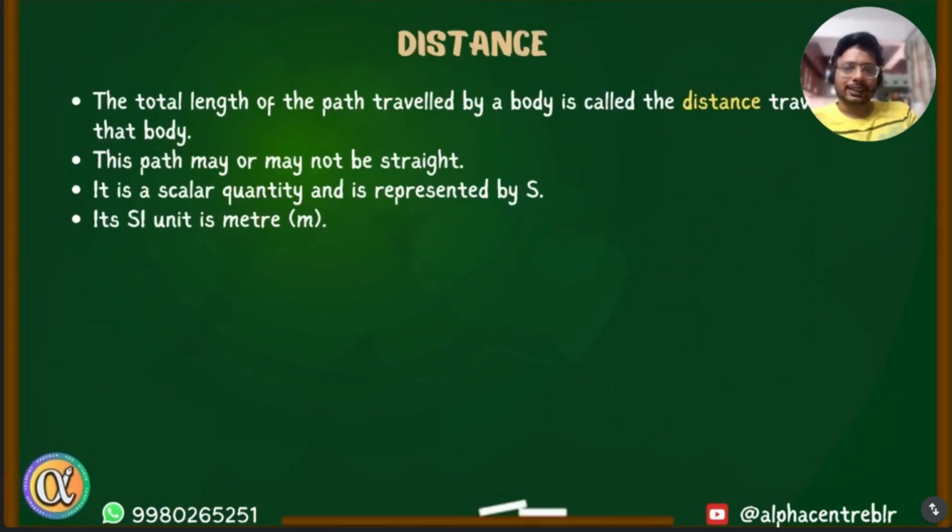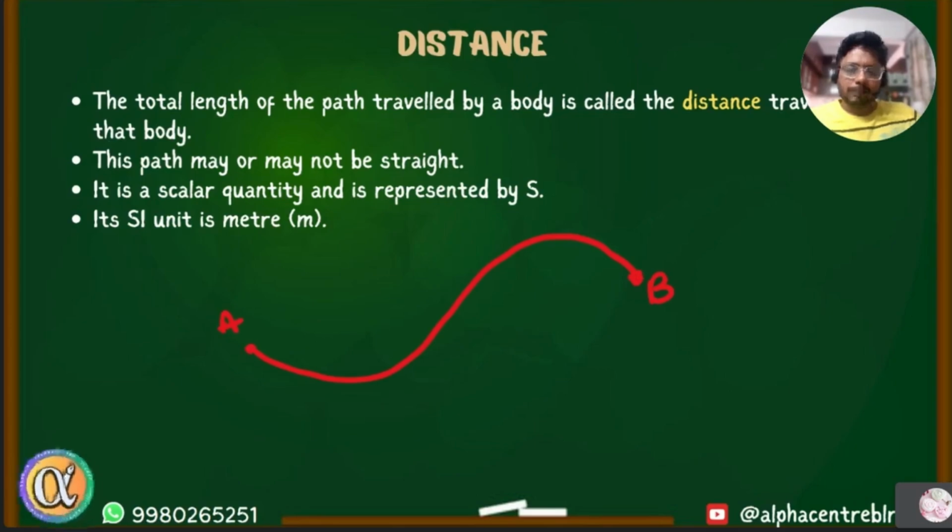Okay, let's move further. Distance. Distance is defined as the total length of the path traveled by a body during any journey. Suppose a body starts from point A and moves to point B along this curved path, where the length of the path is 5 kilometers. In this case, the actual distance traveled by the body is 5 kilometers. The second point says the path may or may not be straight. So we just calculate the actual length of the path which is traveled by the body.